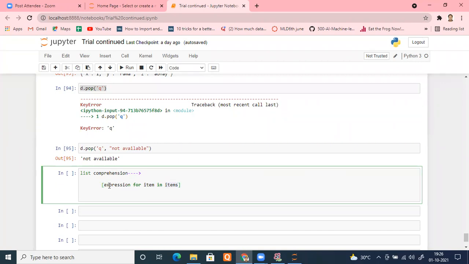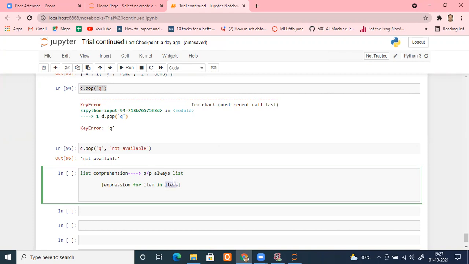So the output of list comprehension will always be what? Remember, always a list. The output will always be a list, no doubt about that. But a condition comes. The normal definition is this: when we are deriving a list from an existing list, that is nothing but a list comprehension. But understand, go to the for loop and see what it is saying.